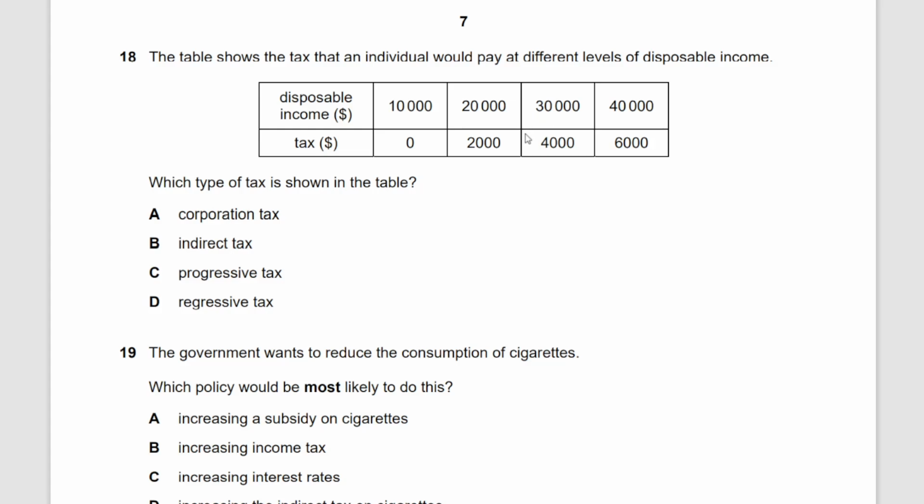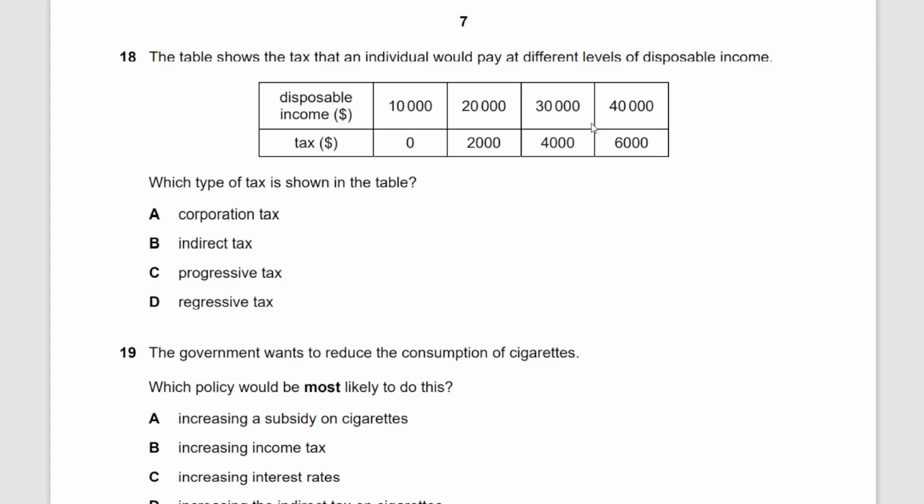So if your disposable income is 10,000, you're paying no tax at all. If your income is 22,000, you're paying 2,000. If your income is 34,000, you're paying 4,000. If your income is 46,000, you're paying 6,000.